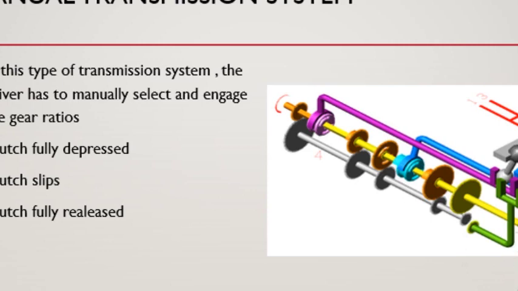Let's talk about how automatic and manual transmission systems differ from each other. They differ on a basic point: the automatic transmission provides you an infinite gear ratio, whereas the manual transmission can't provide an infinite gear ratio.